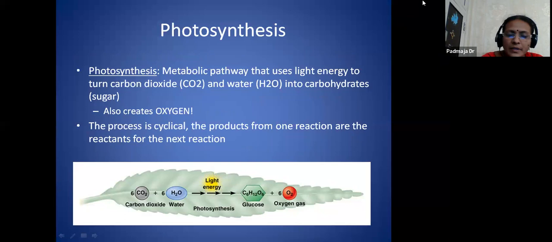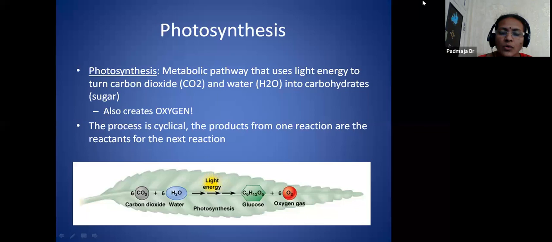Now, if we see the total diagram, we are clear that in the plant, the leaf is considered the food preparing center. In the mesophyll cells, they have the chloroplast. In the chloroplast, this process is taking place.